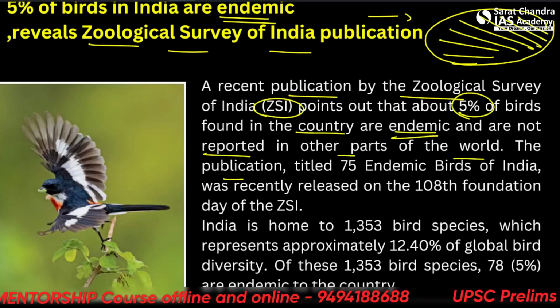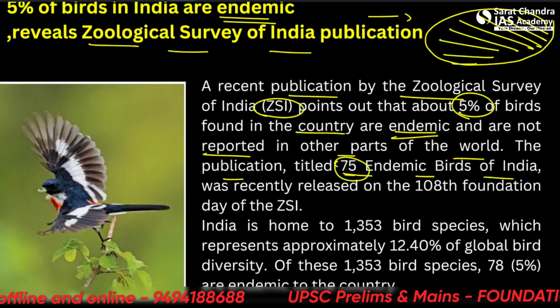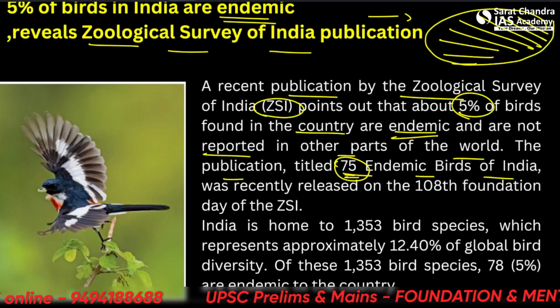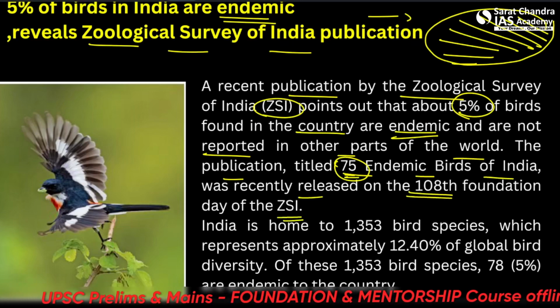The publication is titled 75 Endemic Birds of India. So this is the number. This is why I have included the title. And it was released on the 108th Foundation Day of the ZSI.